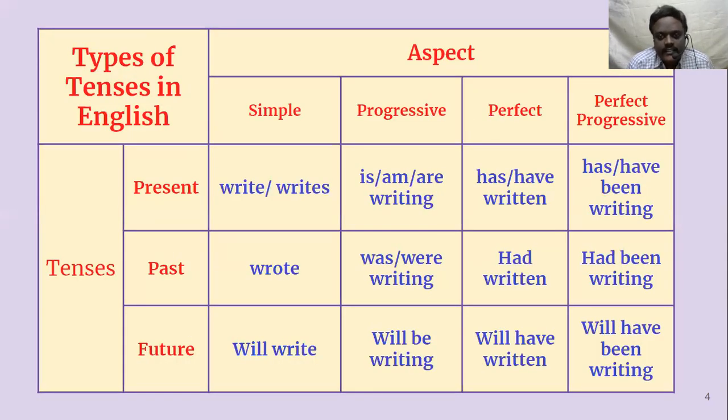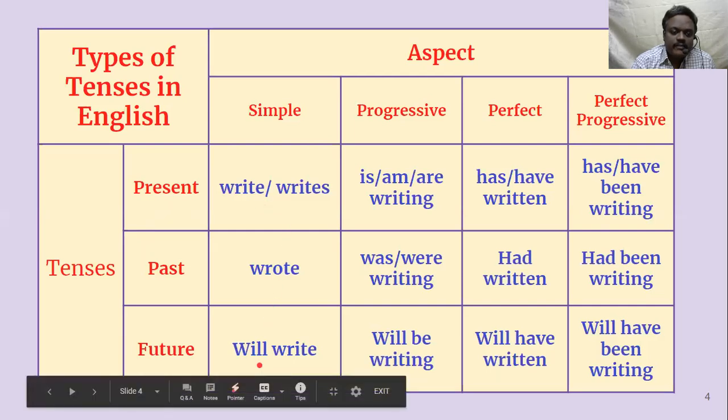And here, this structure, you have to be very thoroughly acquainted with this one. Unless you get acquainted with these structures, you cannot probably learn tenses. So that's why I'm repeating this slide in every video. Okay. So let us see what actually it is. So simple present tense, V1 or Vs, writes or write, then it becomes V2, then it becomes will plus write. Okay. In present tense, simple present tense, simple past tense, simple future tense.